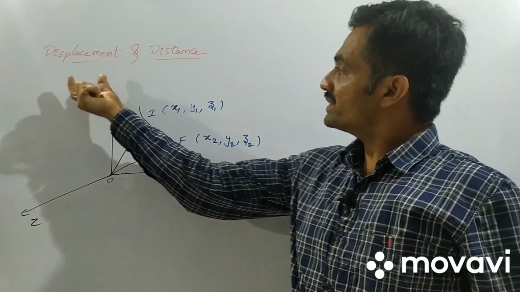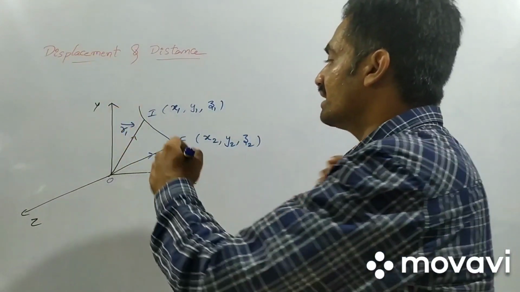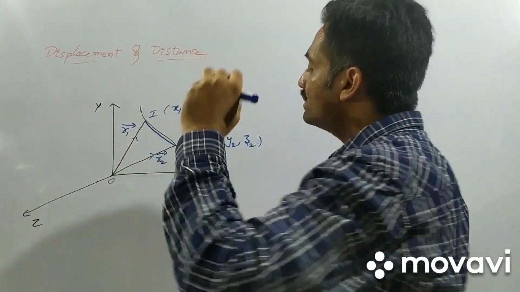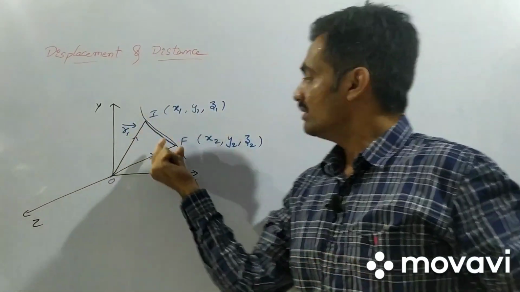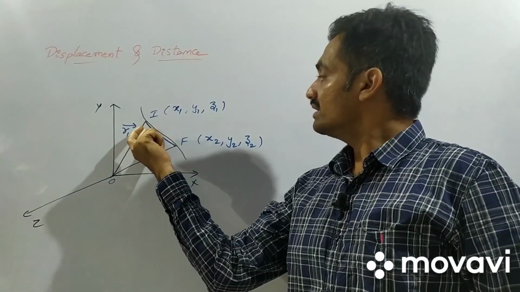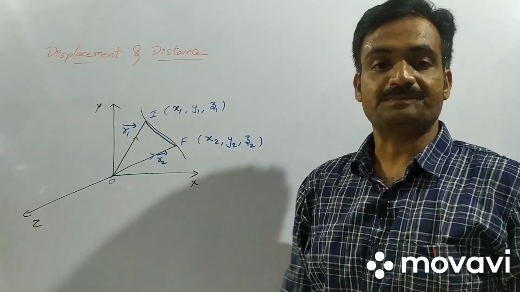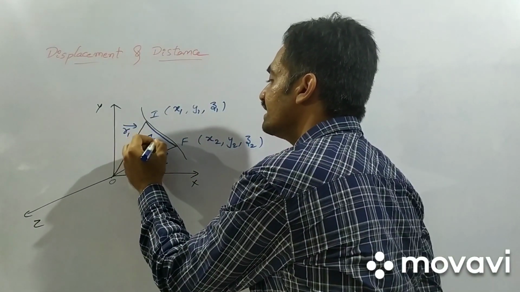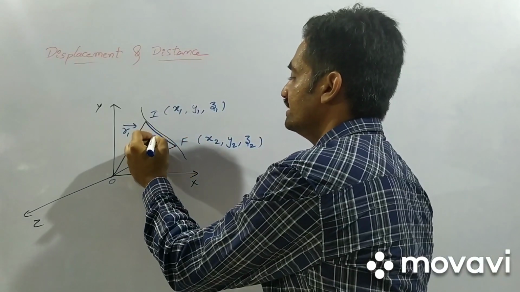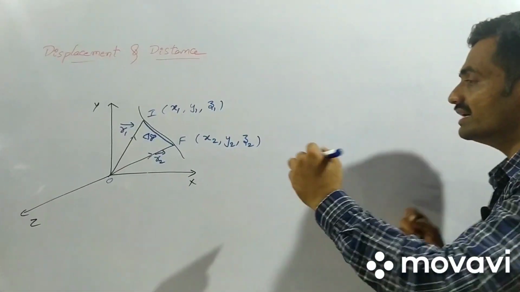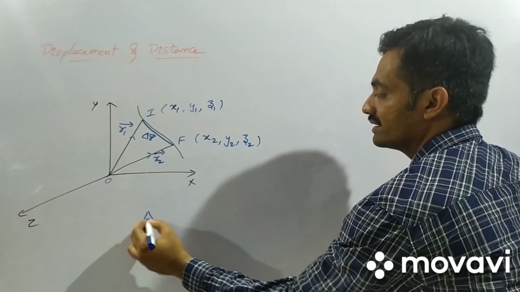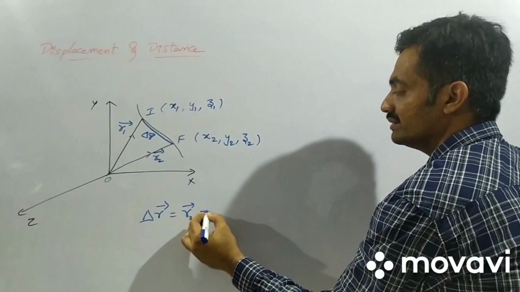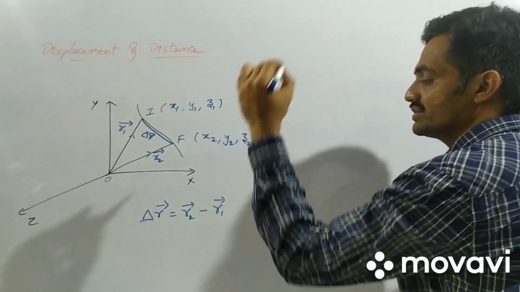Now we have to represent displacement. Displacement is the locus of the body or the particle. It is represented by delta r bar, where delta r bar equals the final position minus the initial position.